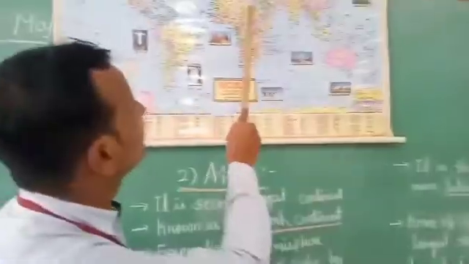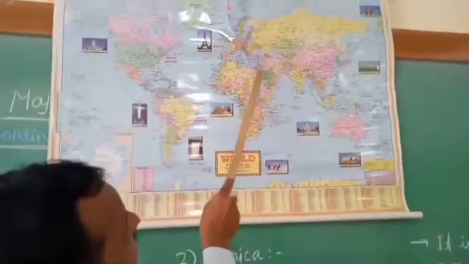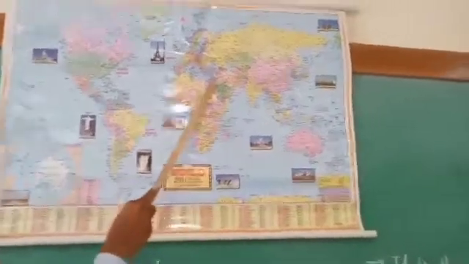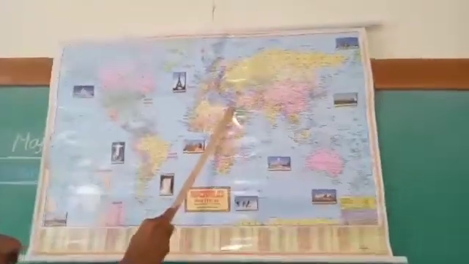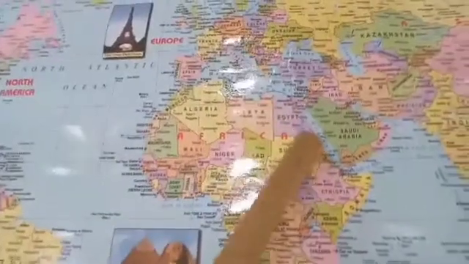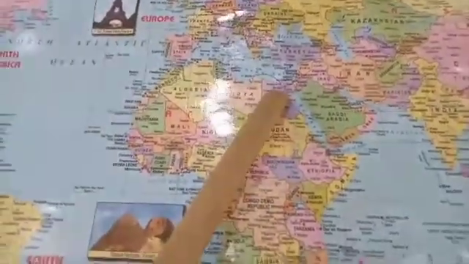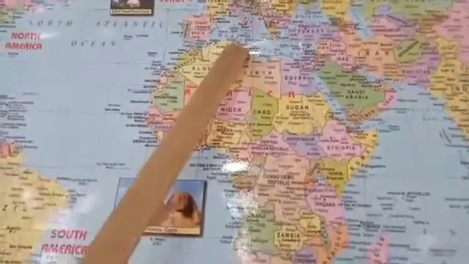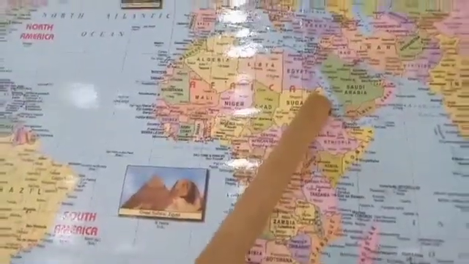In Egypt comes the Suez Canal. This Suez Canal is located in Egypt and connects the Mediterranean Sea and Red Sea.